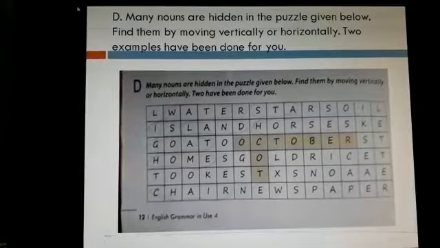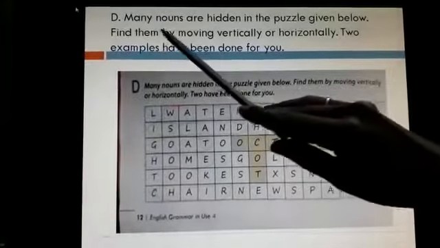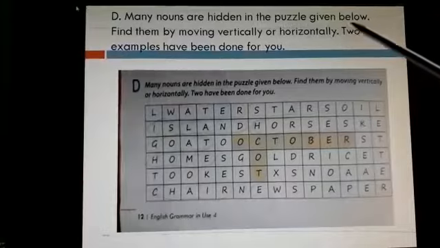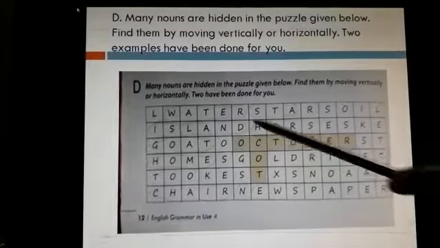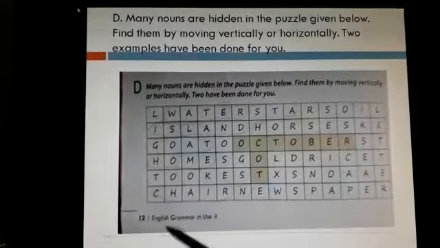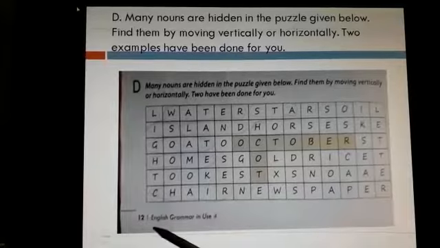Now we go to the next exercise. This is number D. Many nouns are hidden in the puzzle given below. Find them by moving vertically and horizontally. 2 examples have been done for you. So here is the box. This box is already given in your textbook on page number 12.